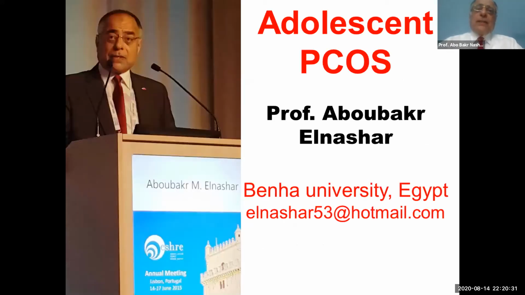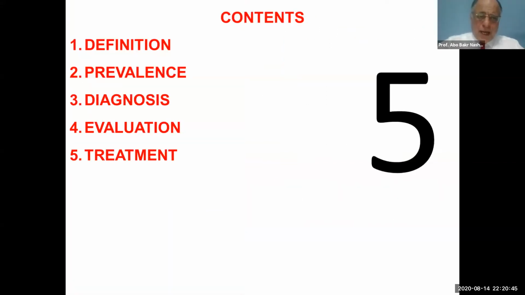Today I will try to discuss the update in adolescent polycystic ovary syndrome, and my objective is to give a very clear message on how to diagnose and how to treat. I will address 5 items: definition, prevalence, diagnosis, evaluation, and treatment.